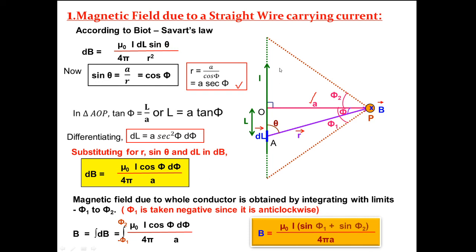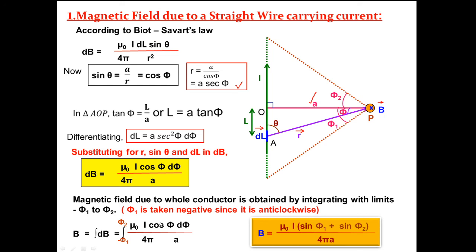So the total magnetic field due to the whole conductor will be B equals integration of dB, and we have to take the limits, minus phi 1 to phi 2, mu naught I cos phi d phi by 4 pi A. We are free to take the clockwise angle as negative, then this will be positive, but here we have taken anti-clockwise as negative, so that it will be positive.